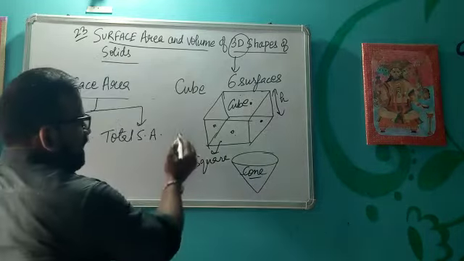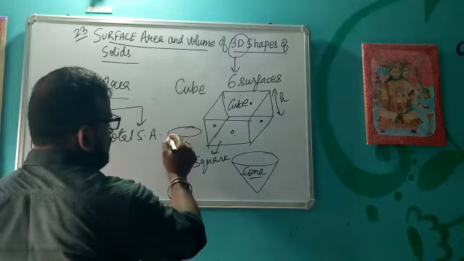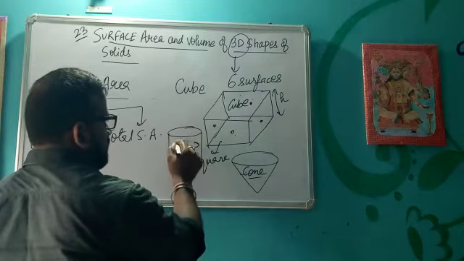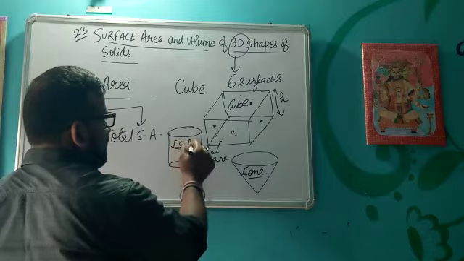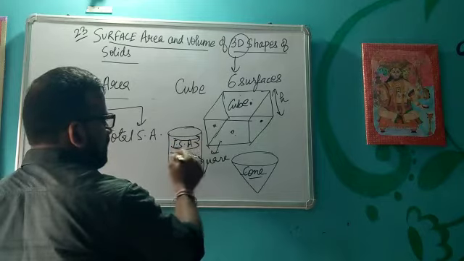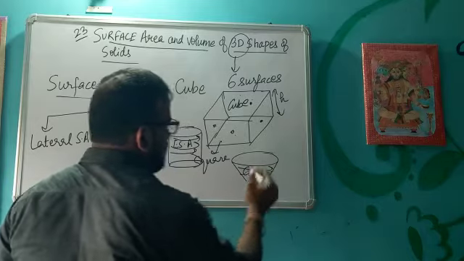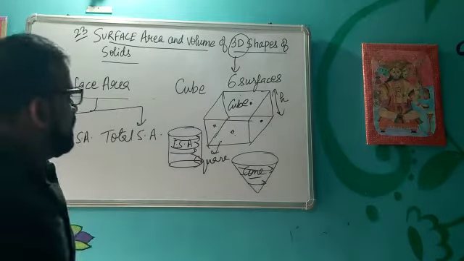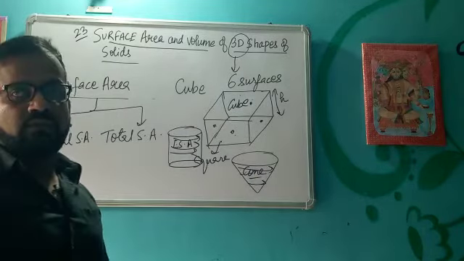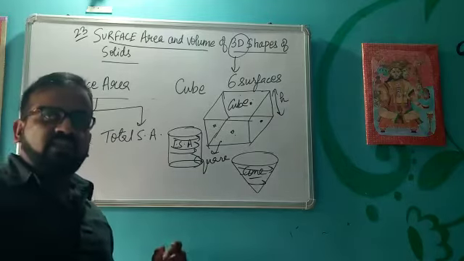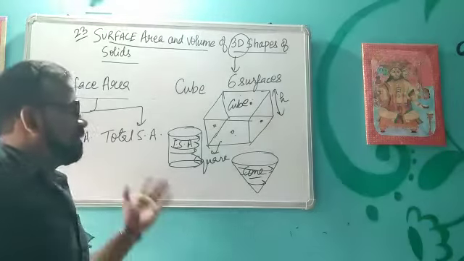Similarly, in the case of the cylinder, the area occupied by this curved surface is known as the lateral surface area. In the case of a cone, again the area occupied by this curved surface is known as the lateral surface area or curved surface area. And total surface area is the area occupied by all the surfaces of the 3D shape.